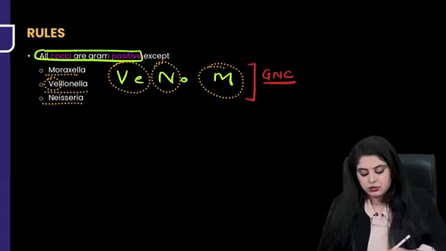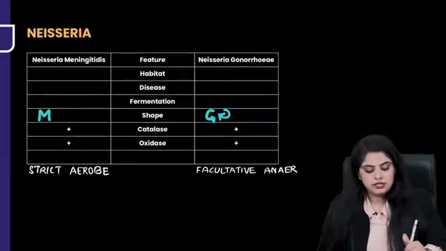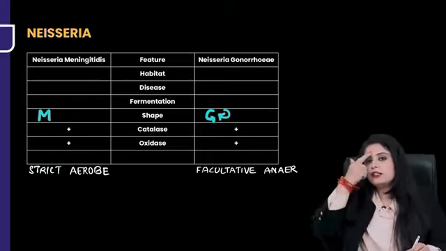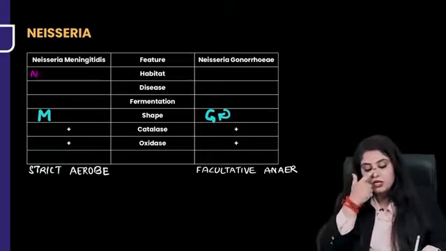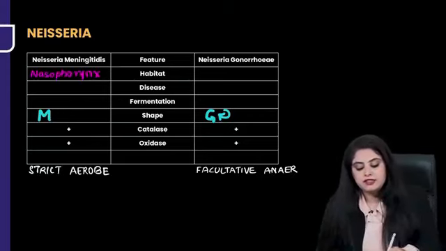And Neisseria includes two things, as all of you know. Neisseria meningitidis and Neisseria gonorrhoeae, as the name suggests. Tell me, Neisseria meningitidis, where will it cause meningitis from? Normally it is an inhabitant of the nasopharynx. And Neisseria gonorrhoeae, gonorrhea you know is a genital infection, it's an inhabitant of the genitals.